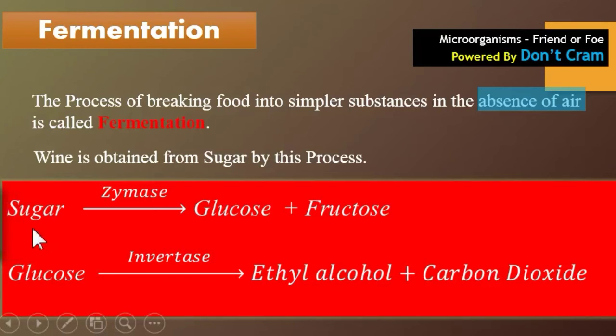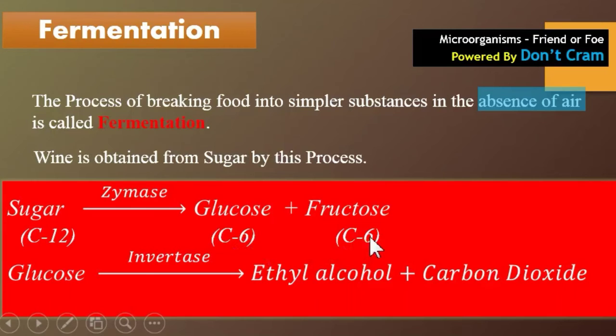In this case, the sugar is broken down in the presence of zymase, an enzyme which is present inside the yeast. This zymase will break down the sugar, which has 12 carbon atoms, into two different molecules. One is glucose and the second one is fructose. The glucose has 6 carbon atoms and the fructose also has 6 carbon atoms.